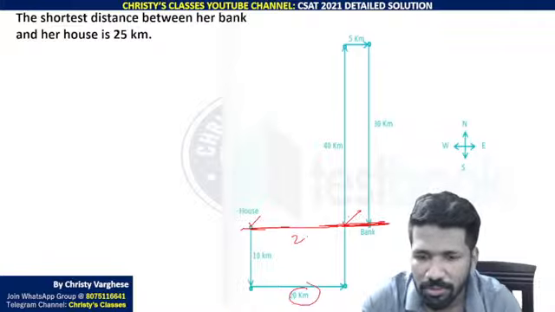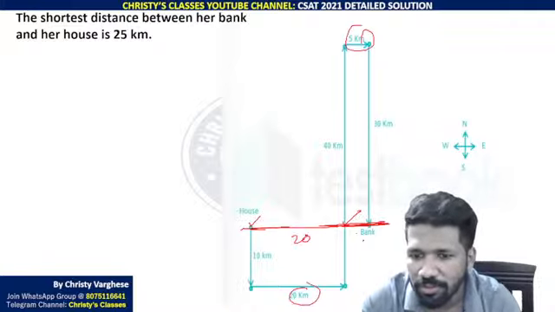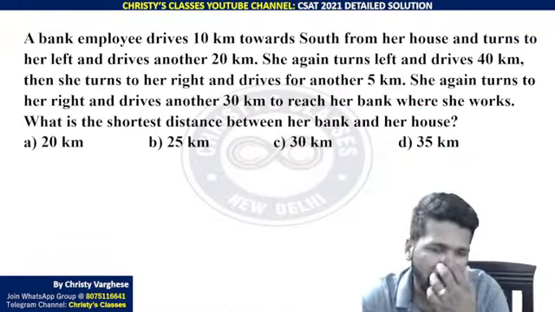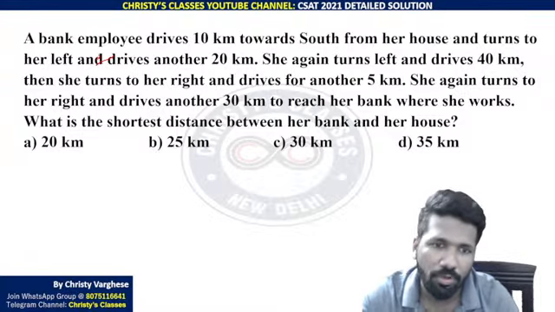This is 20. This is also 20. This is 5. This is also 5. So 20 plus 5, 25, is the answer. That is an easy way to understand that. I hope it is clear to all of you. 25 km.